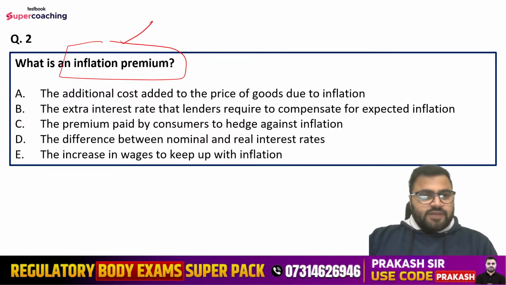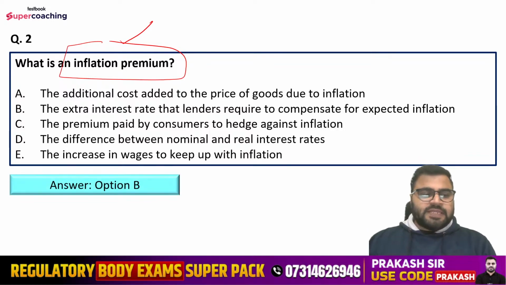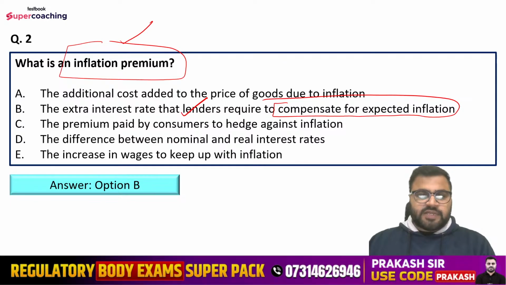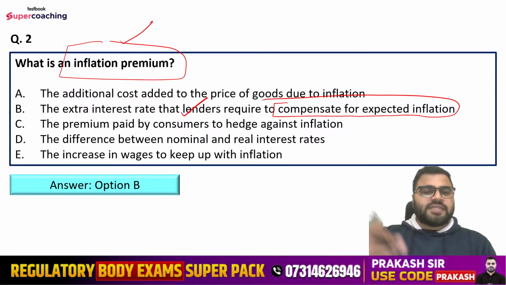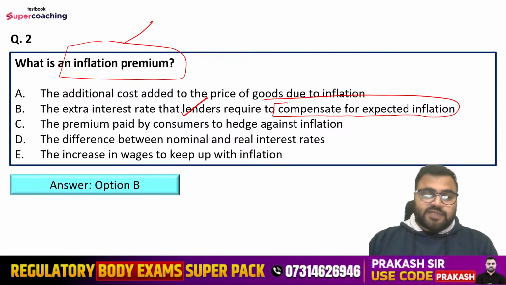So what is the right answer? Right answer is option number B. That is the extra interest rate that lenders require to compensate for expected inflation. So when inflation is expected, then in that case extra interest rate is charged, so that basically there is no loss to the lender. So lender charges extra interest rate to compensate the expected inflation. That is known as inflation premium.